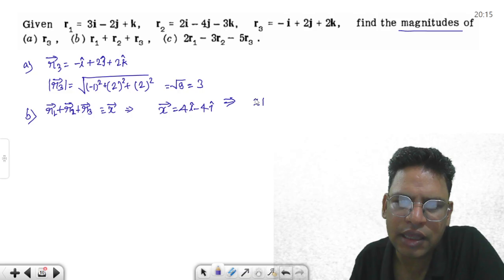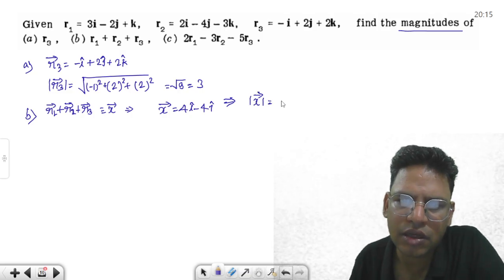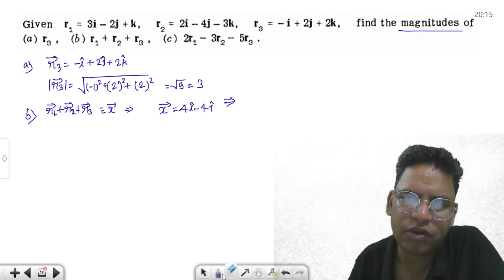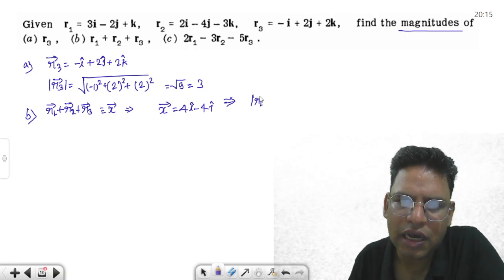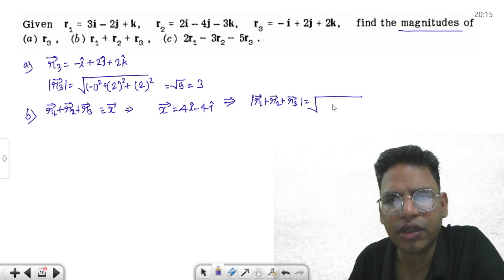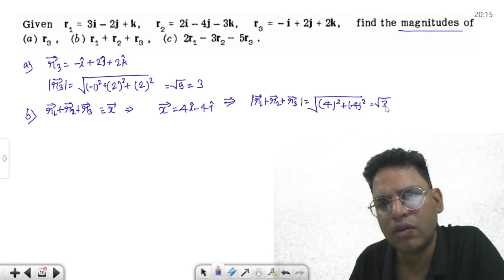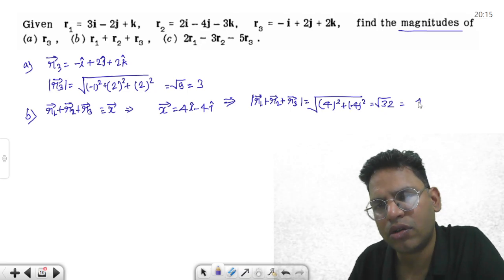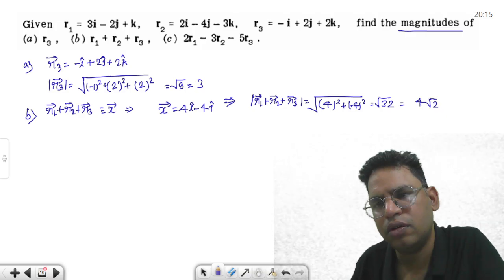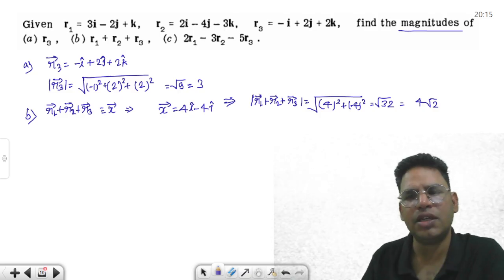The length of this vector, or otherwise if you want to write the whole thing, r1 vector plus r2 vector plus r3 vector, is going to be the square root of 4 squared plus minus 4 squared, which is root 32. 4 fours are 16, 2 sixteens are 32, so 4 root 2.